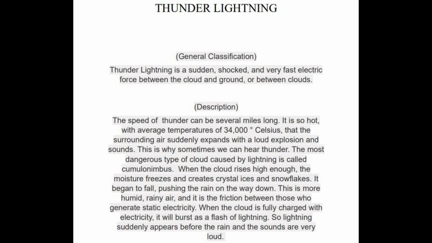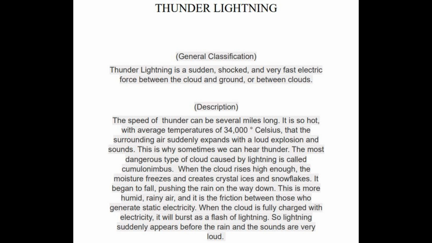Next, I will talk about function and language feature. For the language feature, I took examples of words that enter the language feature of report text. First, technical terms: electric force, cumulonimbus, static electricity. General nouns: thunder, lightning, cloud, fire, explosion, and rain. Specific detail: average temperature of Celsius, several miles long.